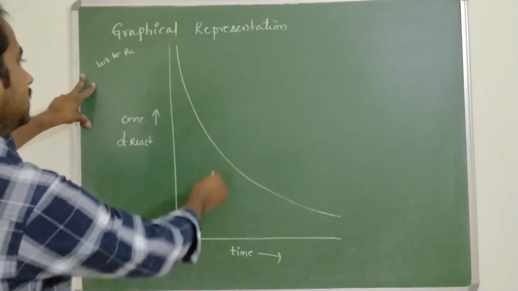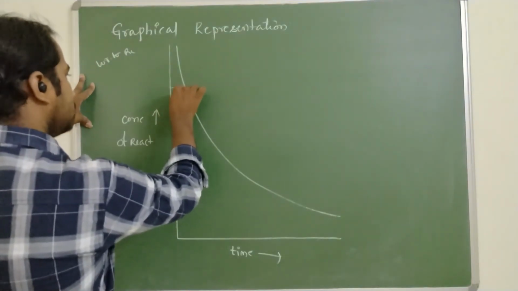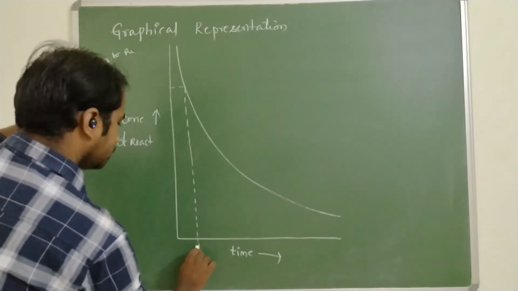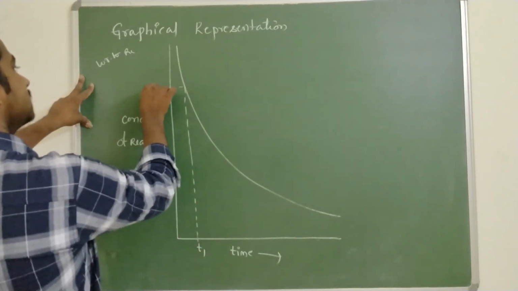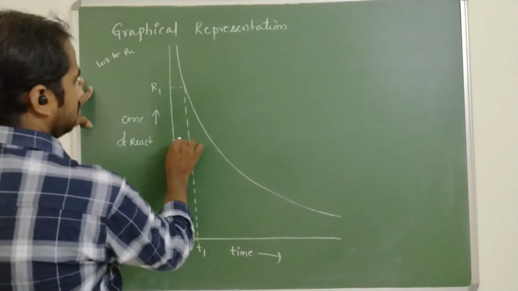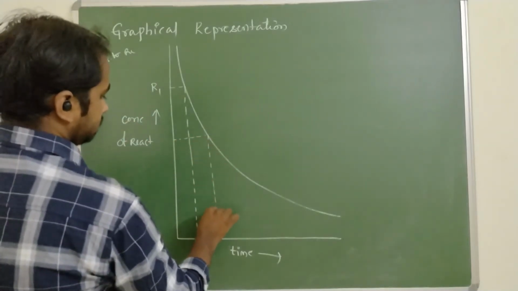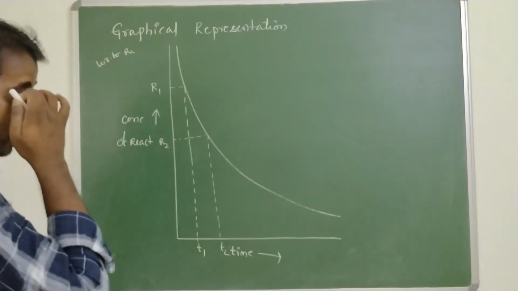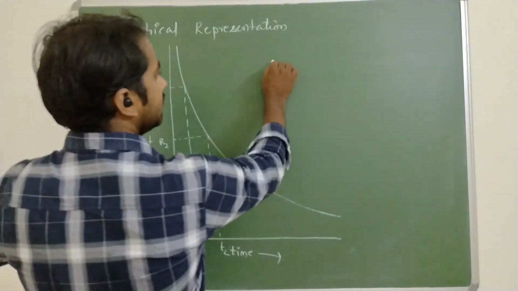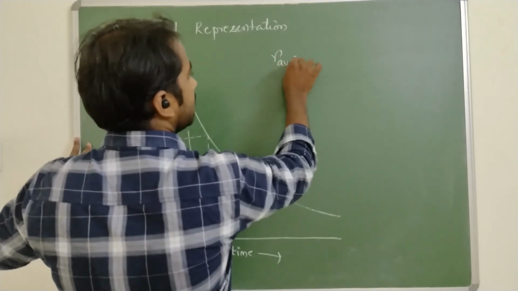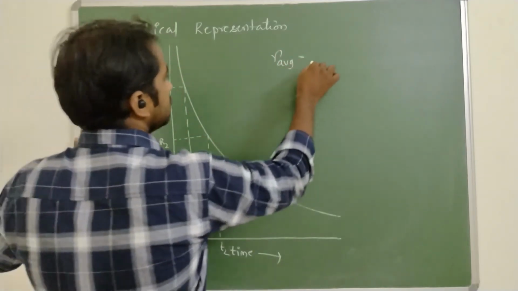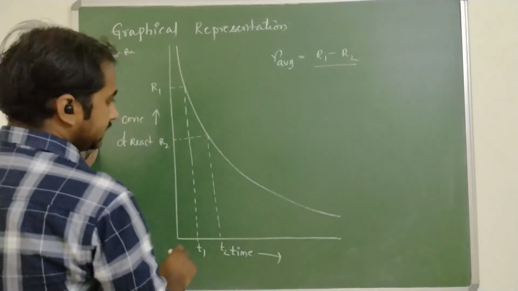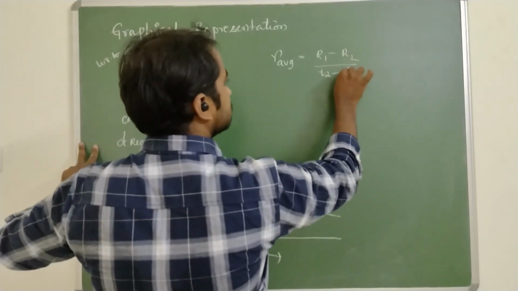Let the concentration at time T1 be R1, and at T2 be R2. Now we can write the average rate as R1 minus R2 by T2 minus T1.